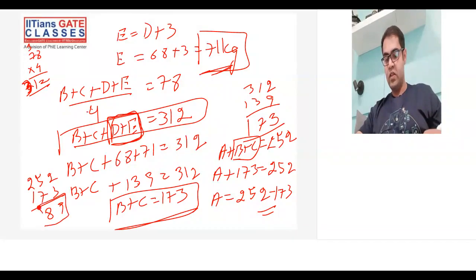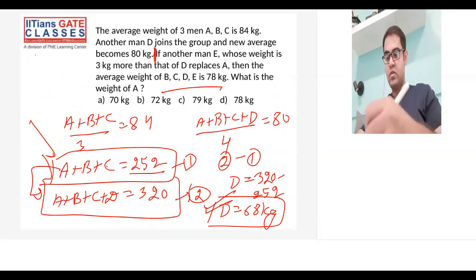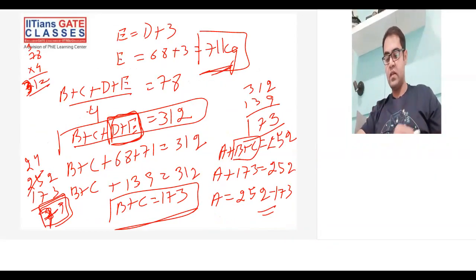Because 89 is not in the options. Maybe I did something someplace. Okay, this will be 24, sorry. Yeah, because I took one from here now, so this will be 79, not 89. So 79 and C is the correct option. So I just made a small error over here.